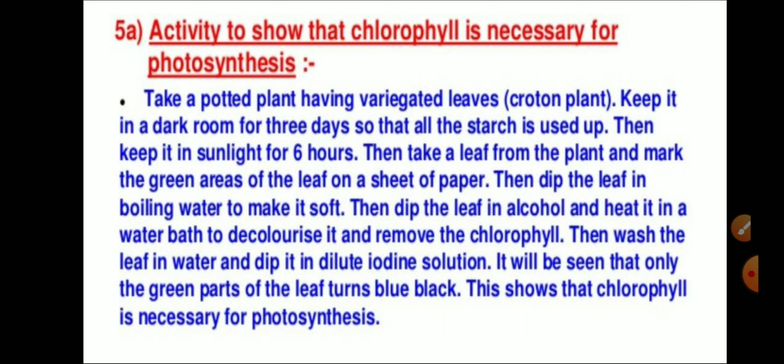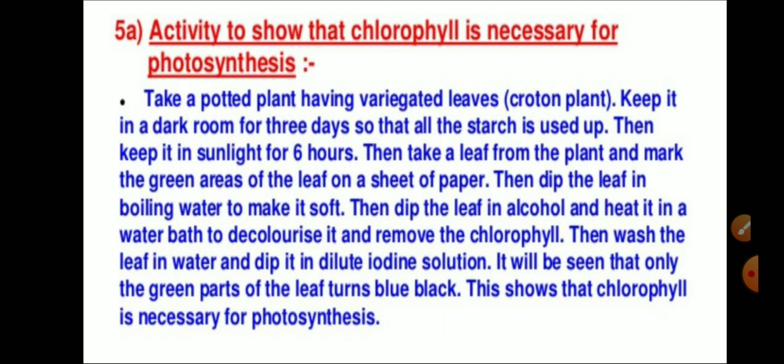Here we have the activity to show that chlorophyll is necessary for photosynthesis. You have to take a potted plant with variegated leaves and keep the plant in the dark for 3 days. When all the starch is used up, you will observe that the leaves start becoming yellow in color.